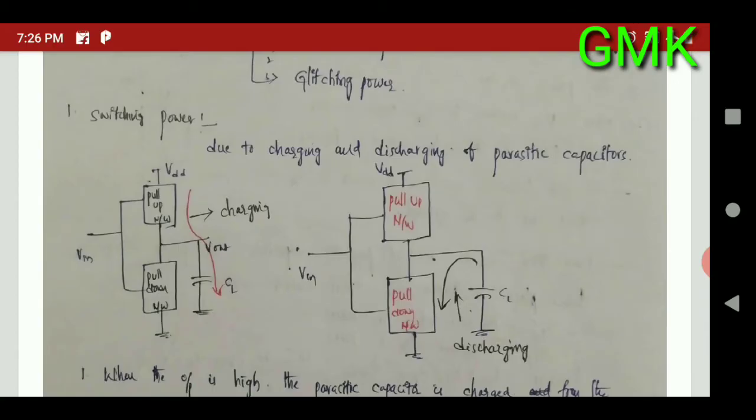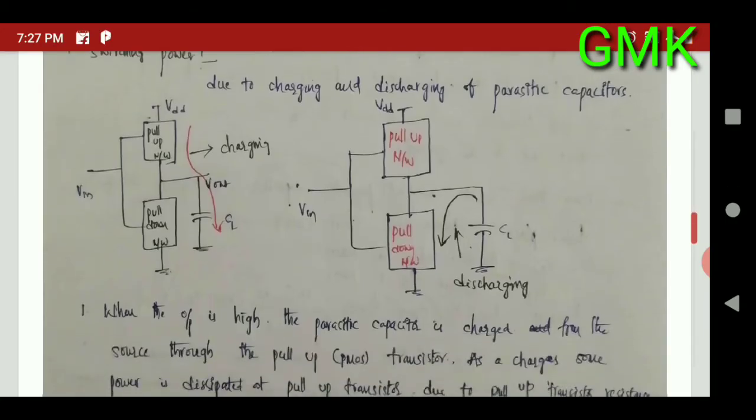For the analysis, here we will consider the CMOS inverter. In the CMOS inverter, we have two networks: the pull down network and the pull up network. The pull up network is connected to the VDD supply, and the pull down network is connected to ground. We take the output between the pull down and pull up circuits. Here C is the capacitor, also called the load capacitance. This is just an analysis diagram.